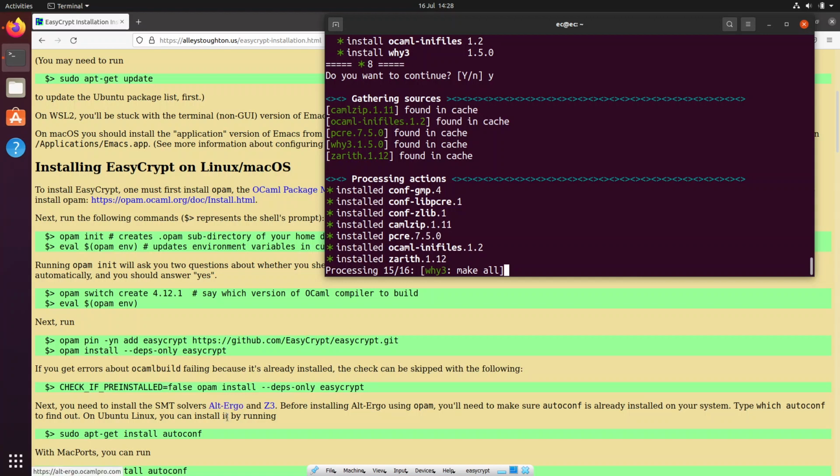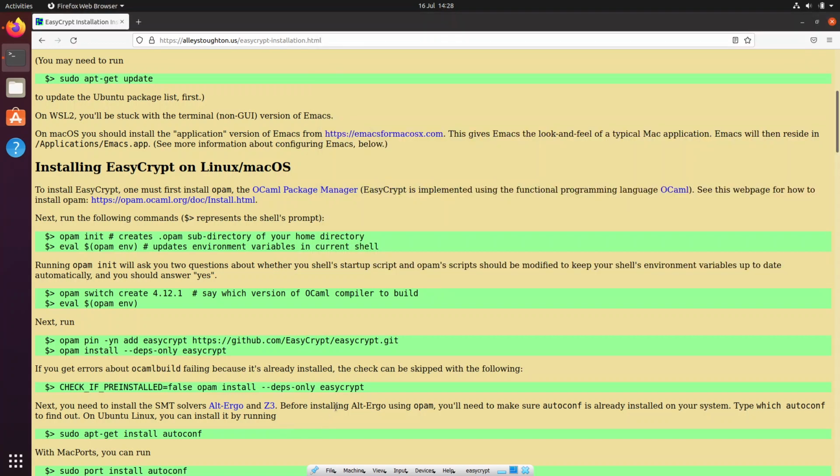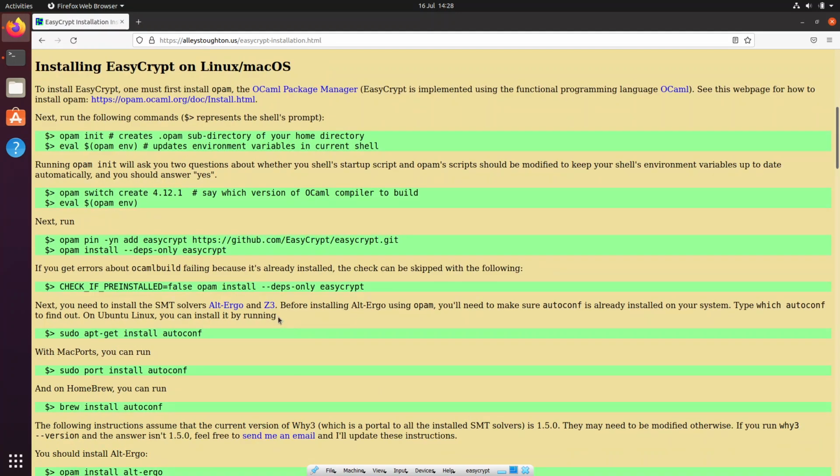But I think after this, what we need to do is install autoconf and then alt-ergo and z3, as we can see here. One of the things I do know about z3 is that it's just a package that we need to add to our path.